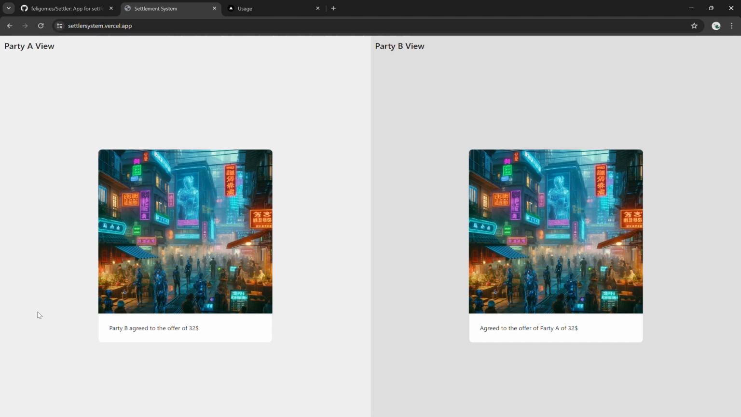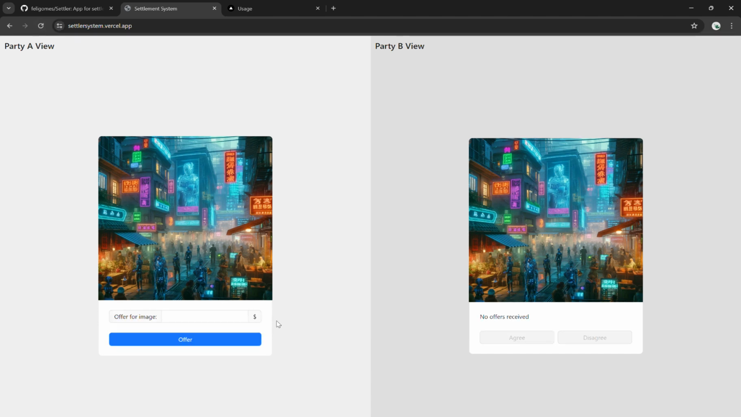And this will be a settlement, right? We have both parties agreeing on the price, and the settlement is done. If we click on refresh, we go back to state 0. The reason for this is that we are using Redux. I decided to use Redux because this was a front-end challenge.